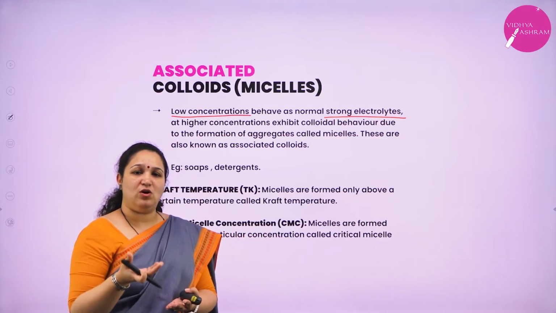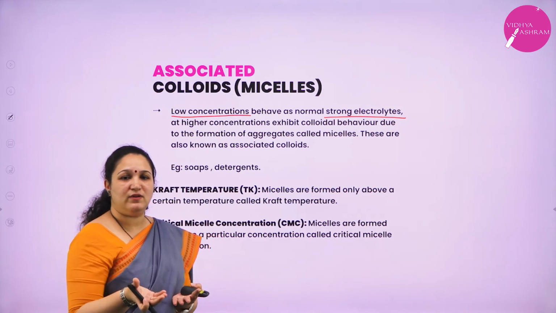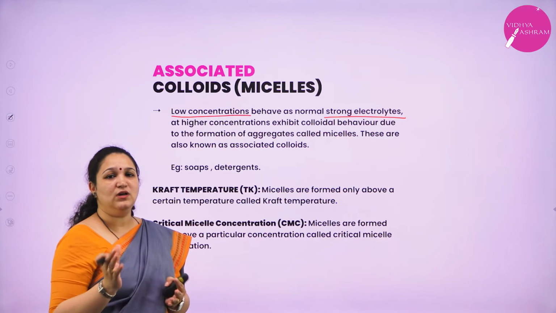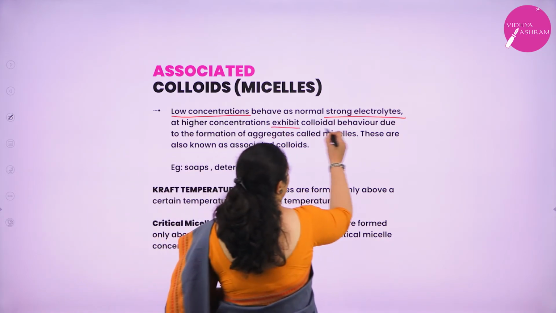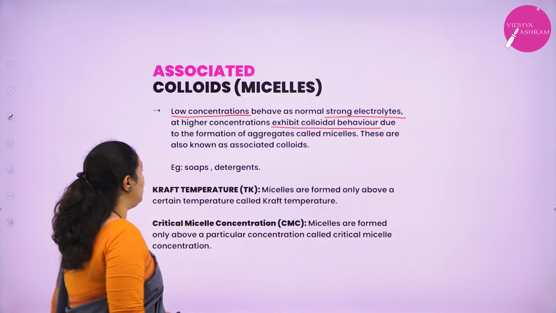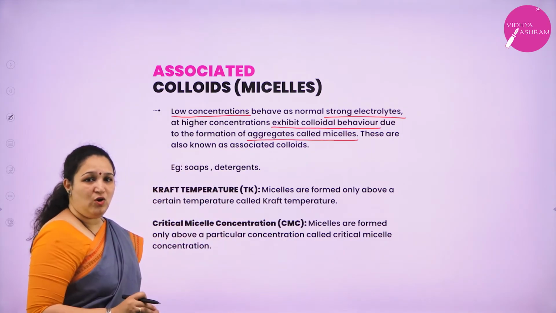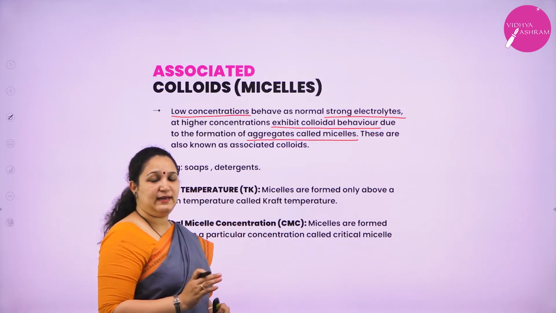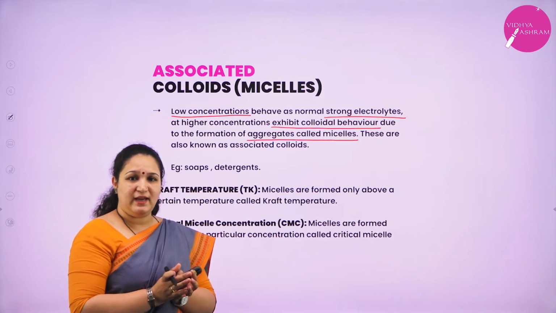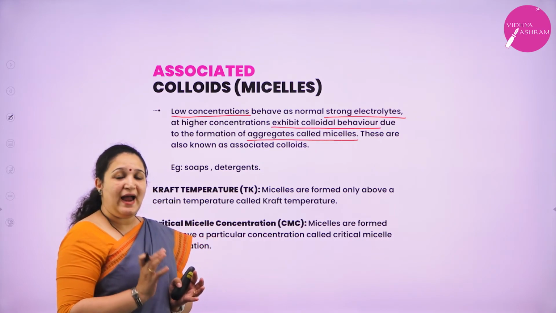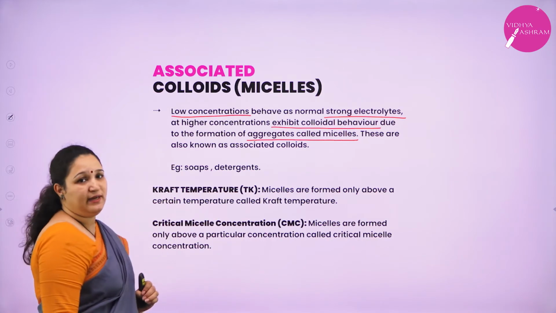As you increase the concentration, at a particular concentration they suddenly get converted into micelles and come to the colloidal range. So at a higher concentration they exhibit colloidal behavior due to formation of aggregates called micelles. Such colloids are called associated colloids.